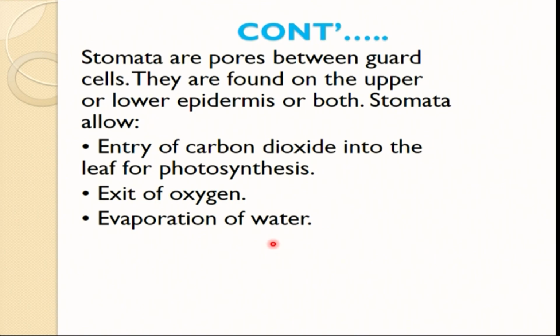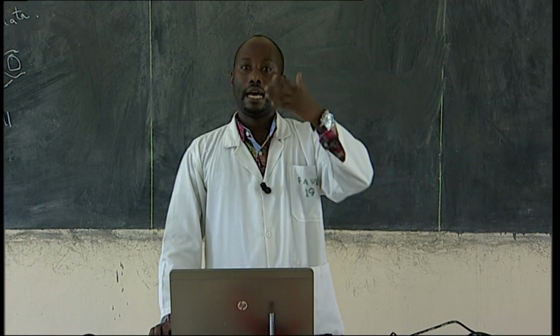When we talk about the internal structure, we have the upper epidermis and the lower epidermis, and stomata can be distributed in either, but that also depends on the type of plant. For example, we have hydrophytes, which are plants found in waterlogged areas. Then we have mesophytes, which are found in medium areas. And we have xerophytes, which are normally found in arid areas.